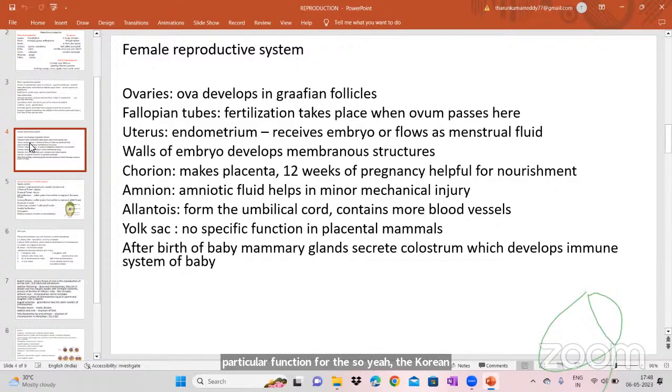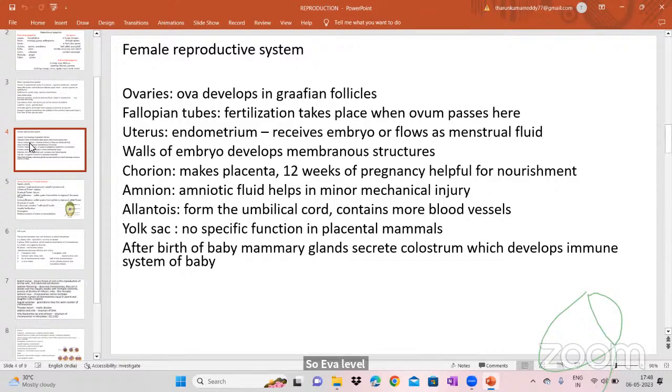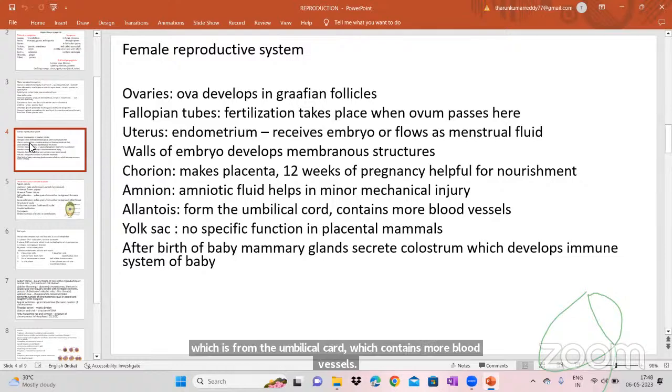The chorion makes the placenta, so it helps in nourishment, which gives the food material, the nutrients. And then the amnion has the amniotic fluid, which helps against minor mechanical injury. So this amniotic fluid will be helpful in protecting from injuries and shocks. And then the allantois forms the umbilical cord, which contains many blood vessels. So these are the three layers and their functions.